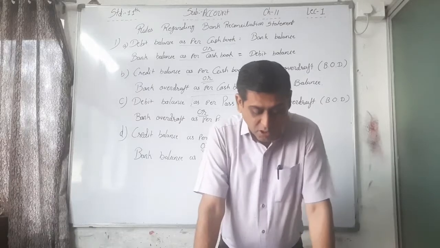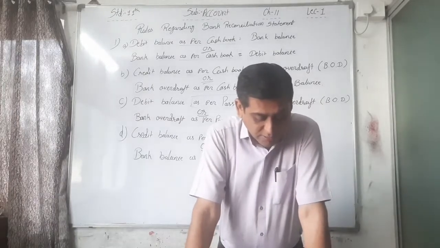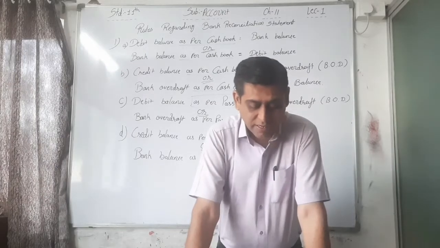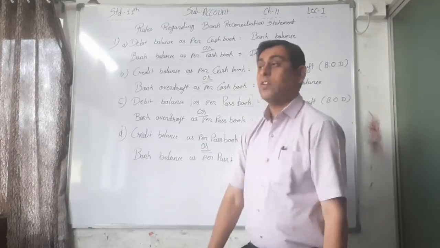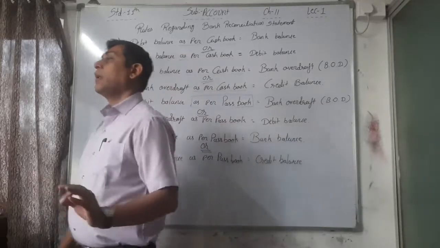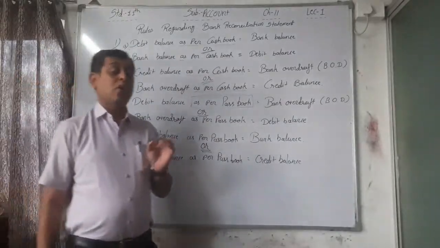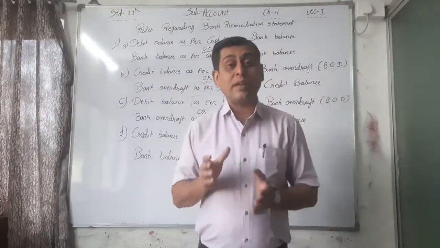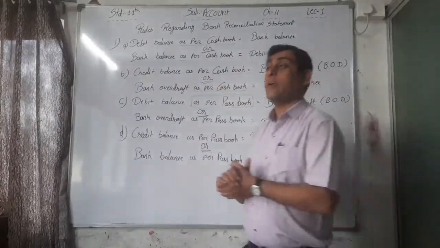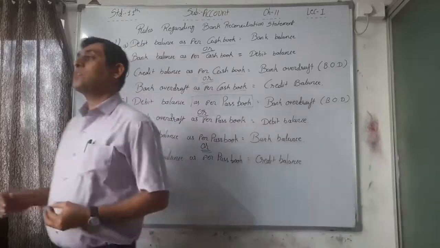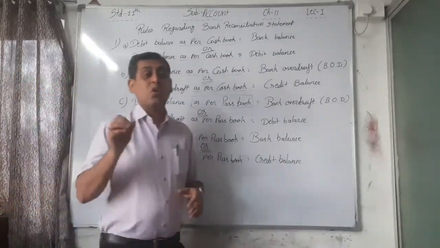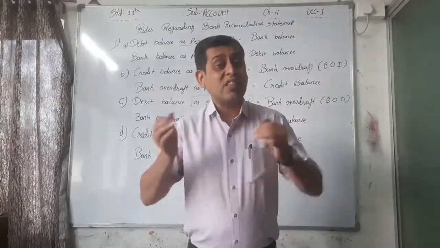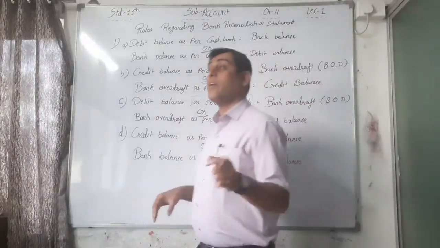Transactions which do not cause a difference between the bank balance as per cash book and the bank balance as per passbook are not recorded in the bank reconciliation statement. This is the main point. See, there are many transactions between the traders and the bankers, right? But only the transactions which are not recorded, or which are omitted, or in which mistakes are there, are recorded in the bank reconciliation statement.